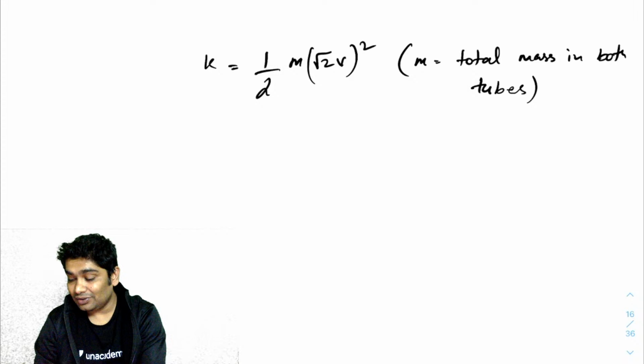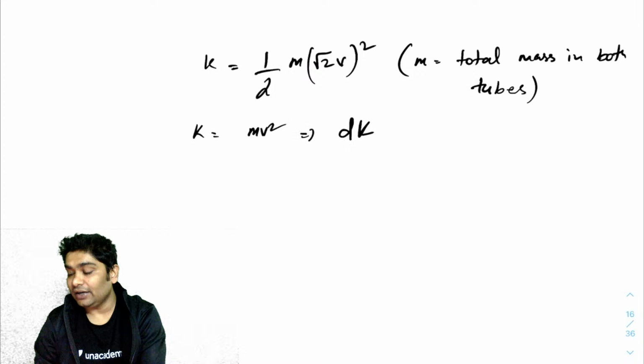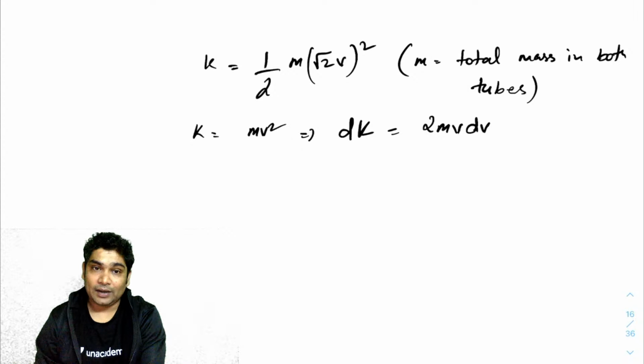So kinetic energy at any time I will realize is mv square. So that gives dK would be 2mv times dv. I hope you can see that.